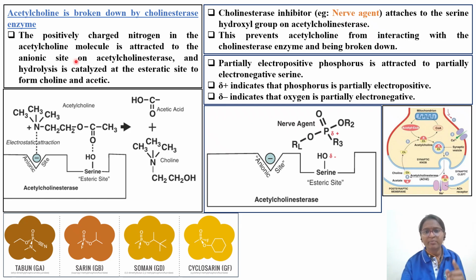Coming back to our topic, the cholinesterase inhibitor nerve agent attaches to the serine site. This is the site. If you see, this is the nerve agent.